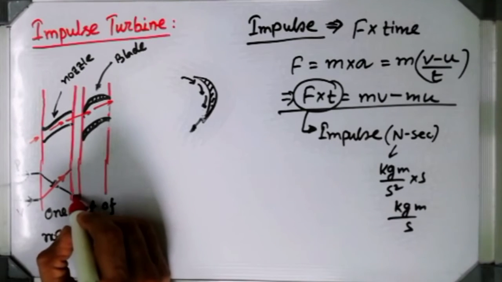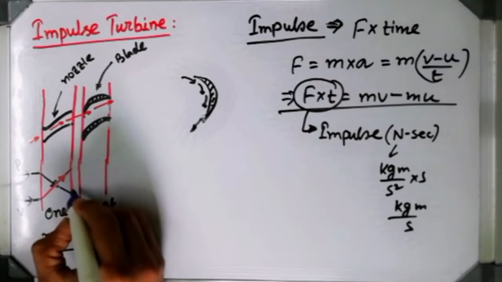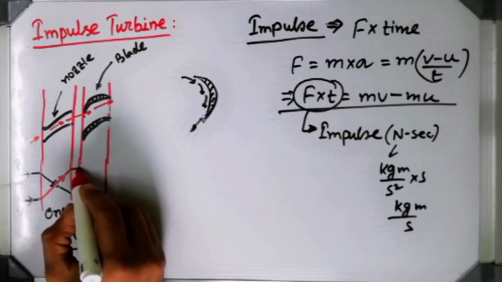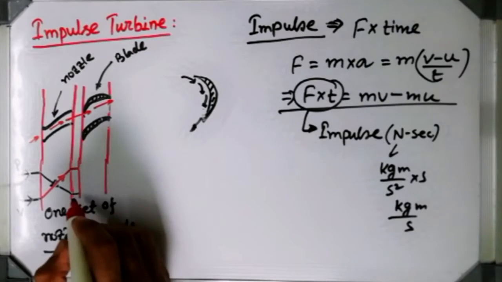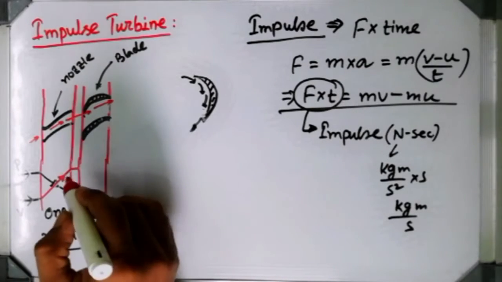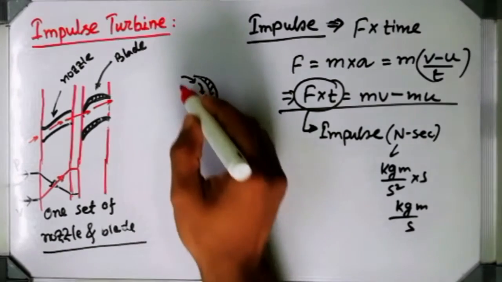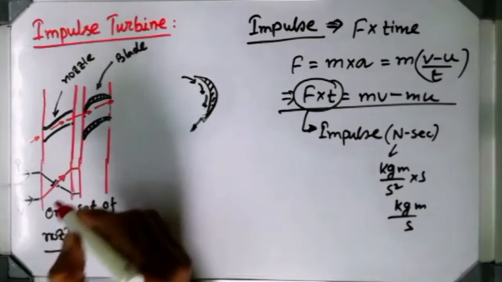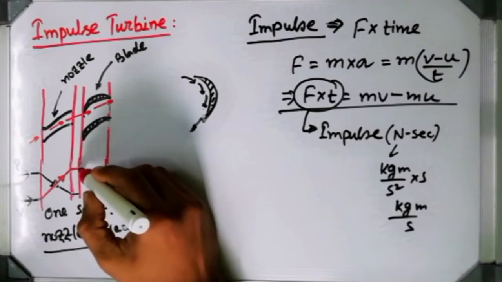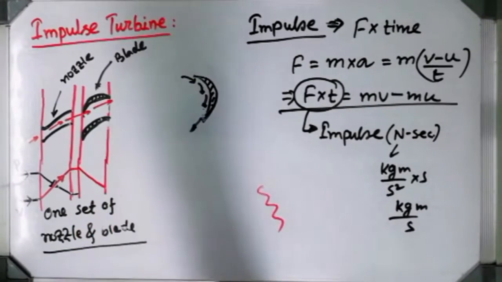Now in this zone, that is a clearance space, obviously in clearance space no change in pressure as well as no change in velocity will be there, so this line will be constant because that is a clearance space between nozzle and blade. So in this clearance space no changes will be there. Now while that steam is going to enter the blade, what change can you observe? Obviously during this gliding of the steam, the velocity gradually gets dropped. So that's why I am representing the red line for velocity. So velocity is going to drop like this.